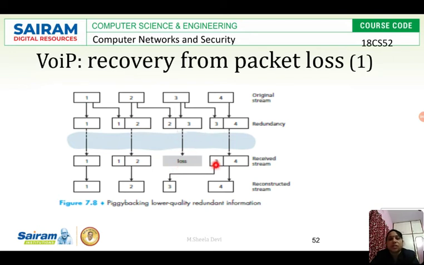Instead it receives from this packet 3, so it is fine. So every packet is sent twice. You can see this twice. The first time it is sent, it can be original quality. The second time it is sent, it can be of low quality. So when the original one is lost, the low quality one can be used. This is the idea behind this redundant data stream.